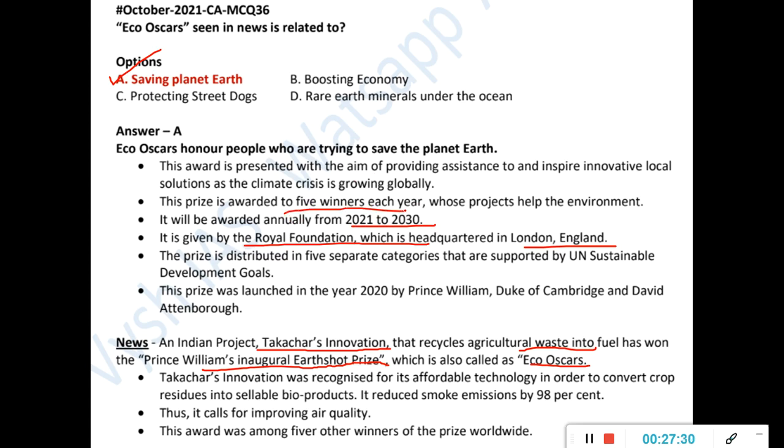So 5 winners each year. So this time India has got it. So that is why you have to know this.